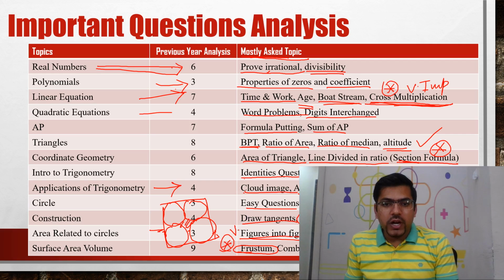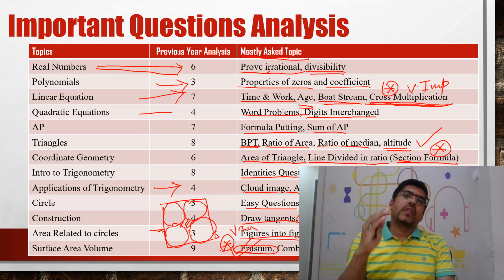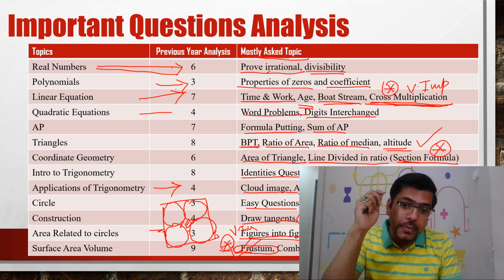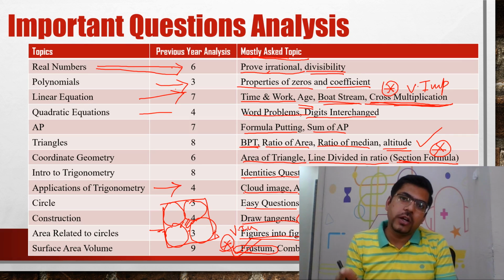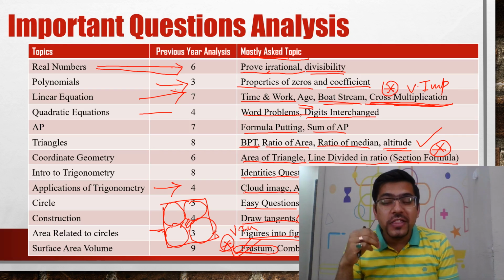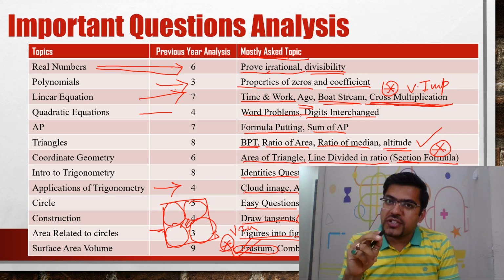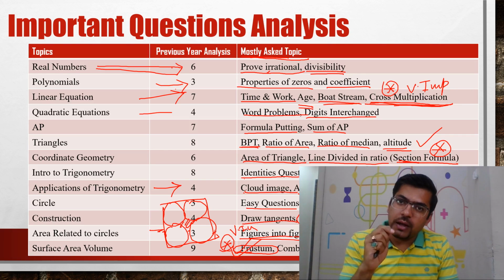It is very important. That frustum question is going to come this year. 200% sure. 200% sure, yaar. It will definitely come, otherwise you just change my name. That is how sure I am telling. Frustum will come this year. Question related to frustum will come.